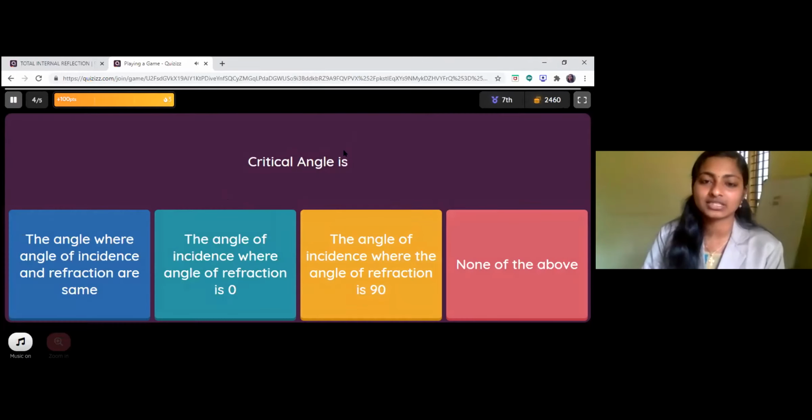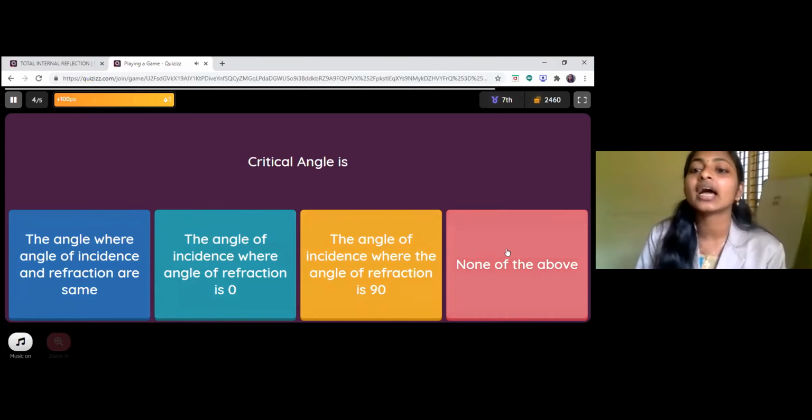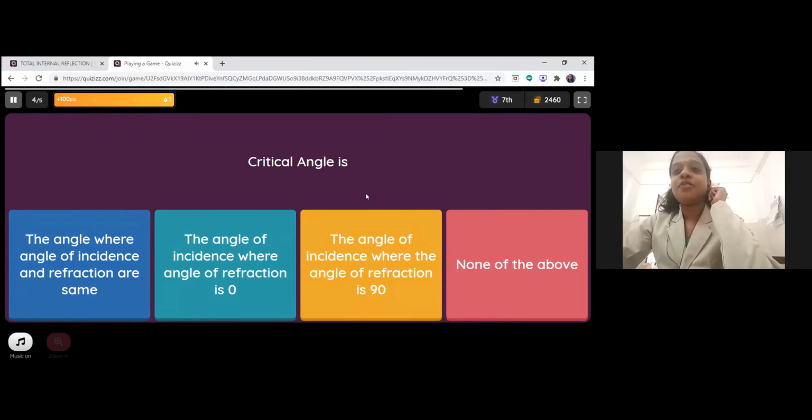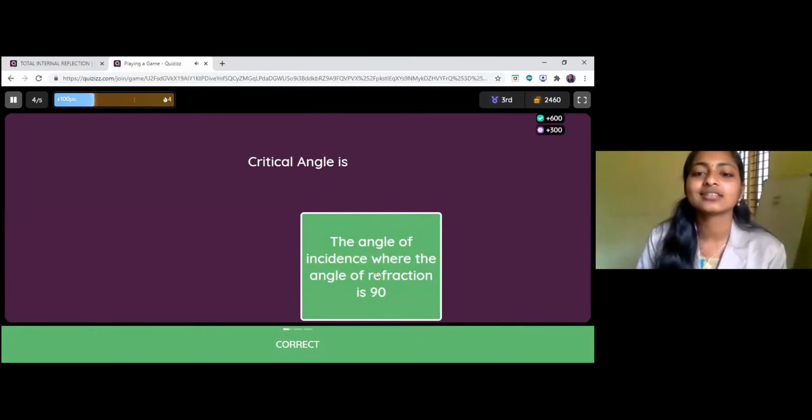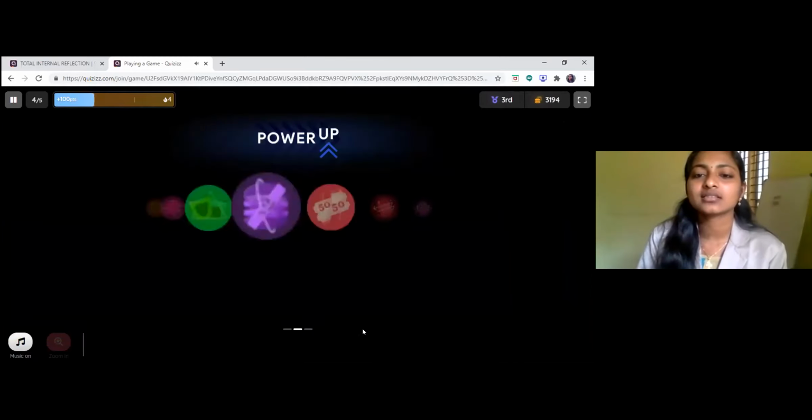Here comes the next question. Critical angle is: option A, the angle where the angle of incidence and refraction are the same; option B, the angle of incidence where the angle of refraction is 0; option C, the angle of incidence where the angle of refraction is 90; and option D, none of them. So which is the correct one? The angle of incidence where the angle of refraction is 90 degrees. Yes, you're correct. And the next question.